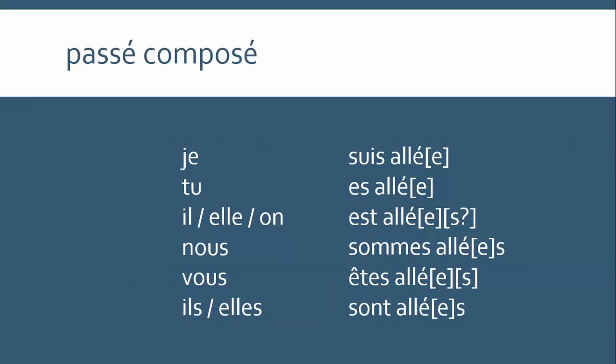And if you're talking to a group of people, then add an S. And then, of course, there's the S with a question mark on the il, elle, on. This actually only really refers to on. Il and elle are always singular, so they never need an S. But with on, you can use that to mean we. It's commonly used to mean we in colloquial French. And so some people, because of that, will add an S because it technically refers to more than one person. That is not incorrect, nor is it incorrect to not put an S. Personally, I don't put an S because as far as I'm concerned, on is third person singular, regardless of how many people it refers to. So I don't really think it needs an S, but you will see it with an S from time to time.